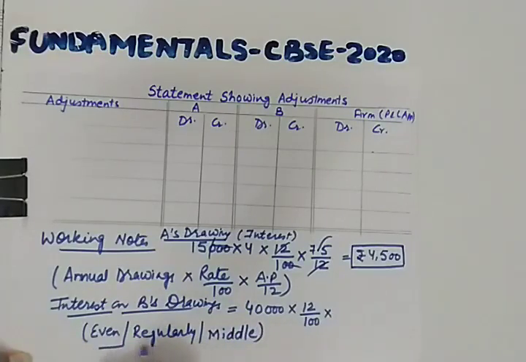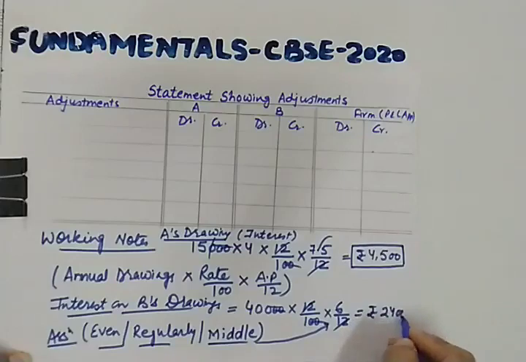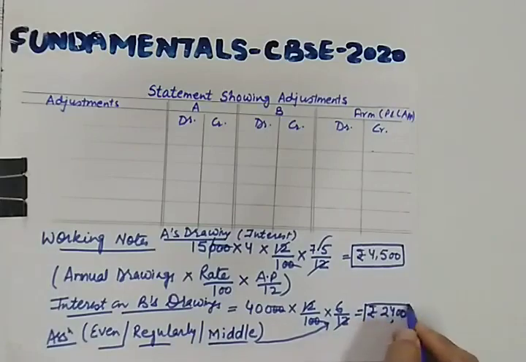Yes, these are the 3 assumptions. So according to this assumption, you have to make this adjustment, 6 upon 12. So let us solve this. This will be 2400. So I hope this calculation of interest on drawing is clear to you.